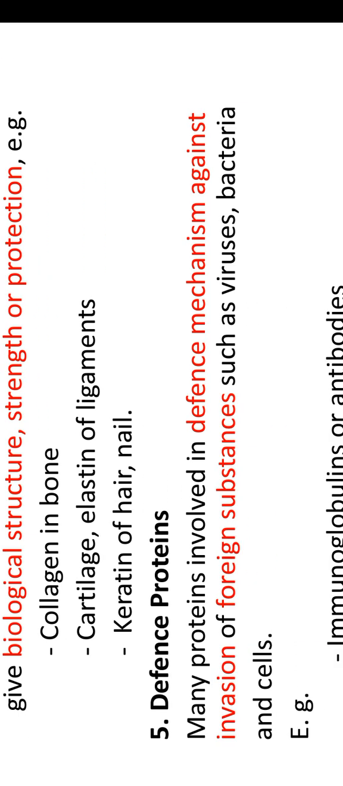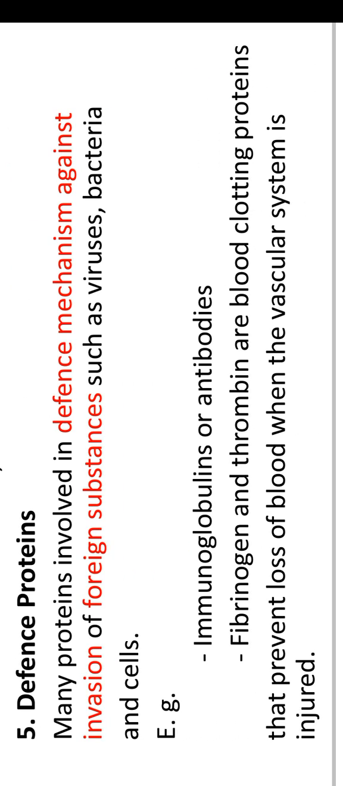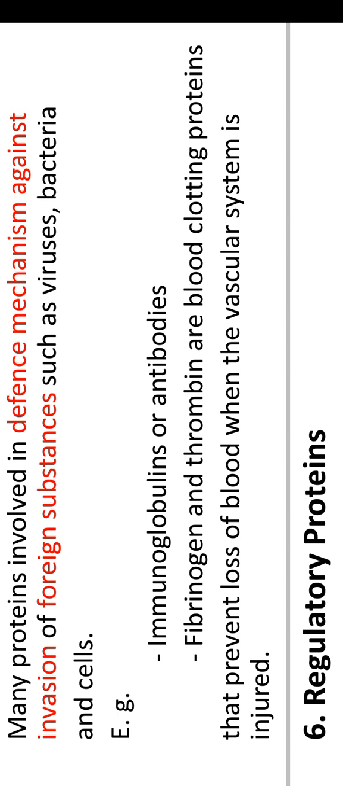Next, defense proteins. Many proteins are involved in defense mechanisms against invasion of foreign substances such as viruses, bacteria, and foreign cells, which means some foreign substances around the atmosphere can attack our body at any time, so they are killed by the proteins called defense proteins. For example, immunoglobulins are antibodies. All the antibodies are proteins. Fibrinogen and thrombin are blood clotting proteins that prevent the loss of blood when the vascular system is injured. These are present inside plasma.